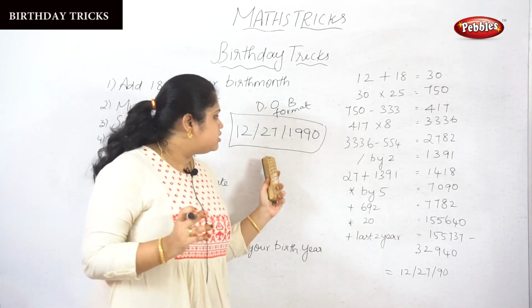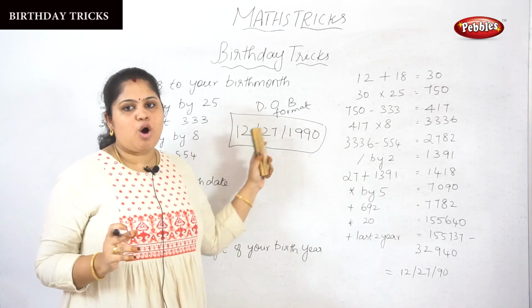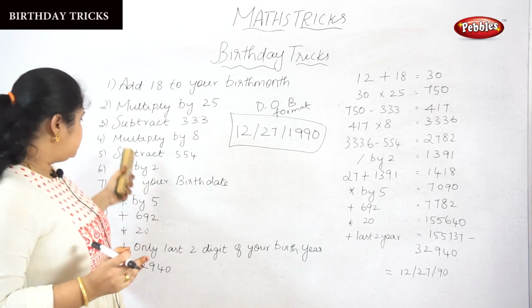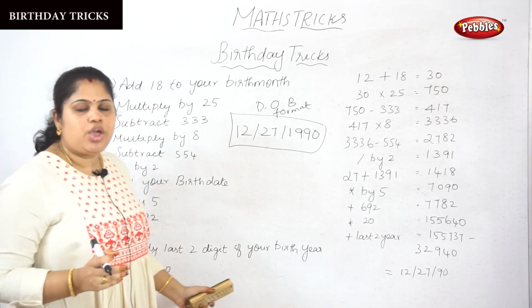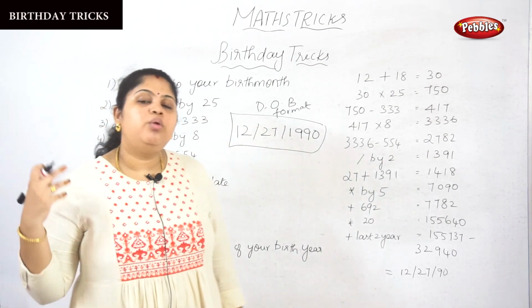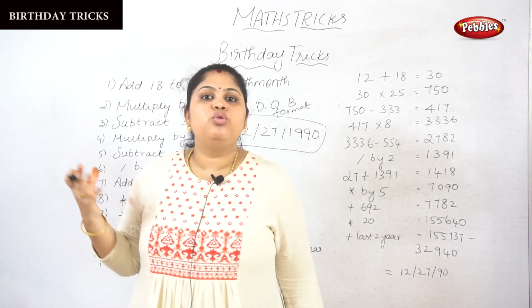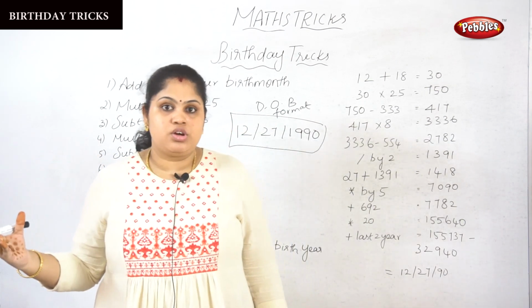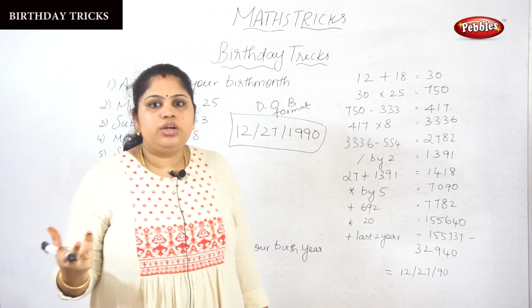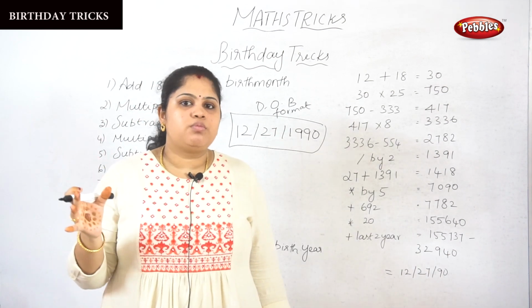To reach that format, you use this step by step process. You may have a question: what is the need to know this kind of procedure? There is no need to find out someone's date of birth format.